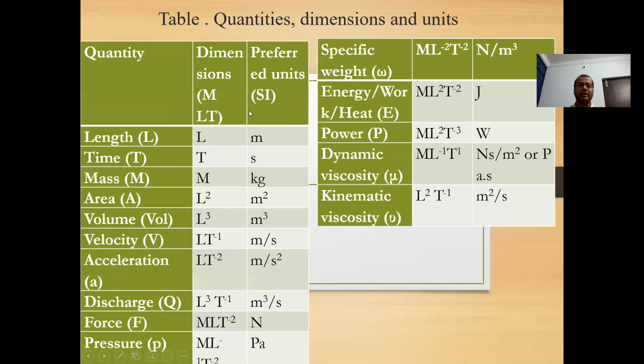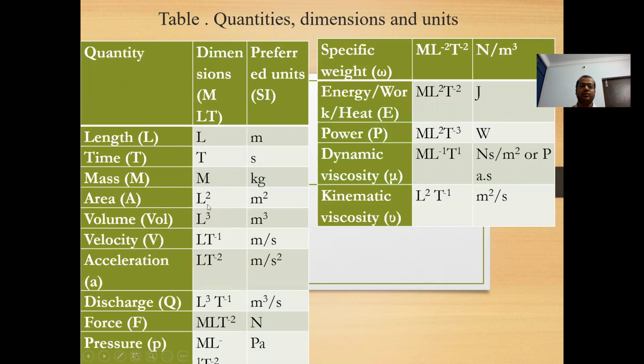Now here a very important thing is various quantities. So here quantities are of two types. One is fundamental physical quantities, which involve only M, L and T: mass, length and time. And derived quantities, which are the combination of these fundamental quantities. For example, length, time and mass are all fundamental quantities. Dimensionally we write length as capital L, time as capital T, mass as M. Now if we use any combination of these fundamental quantities, then we get a derived quantity.